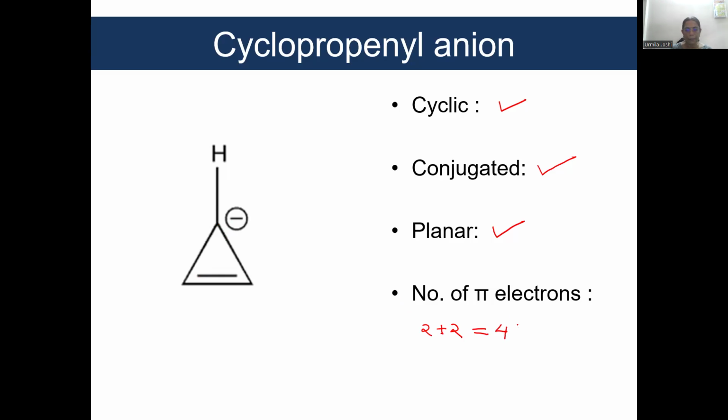Therefore, the number of pi electrons is 4, which fits into the formula 4n, n being equal to 1. So this structure complies with the formula 4n, and therefore it is anti-aromatic structure. Okay.